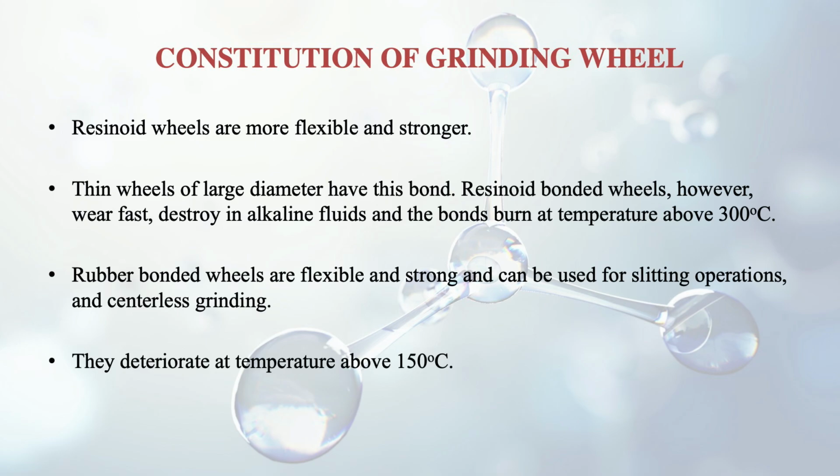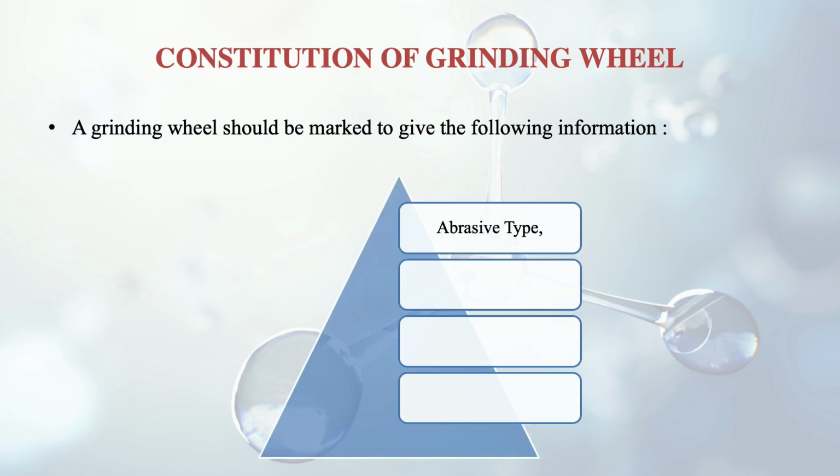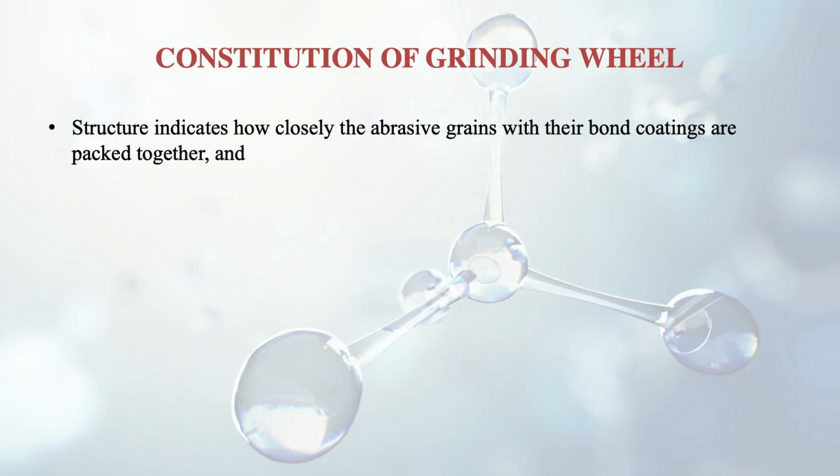Further, certain nomenclatures are there. A grinding wheel should be marked to give the following information. What information should it give? What type of abrasive we are using, what the abrasive grain size is, what the bonding material put in the wheel is, and what the structure of the grinding wheel is. And what does the structure actually mean? A structure indicates how closely the abrasive grains with their bond coatings are packed together, meaning the contact between the abrasive grains and the bonds. So this is defined by the structure.